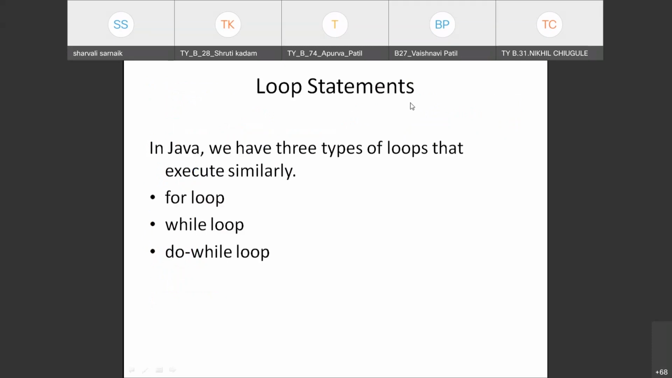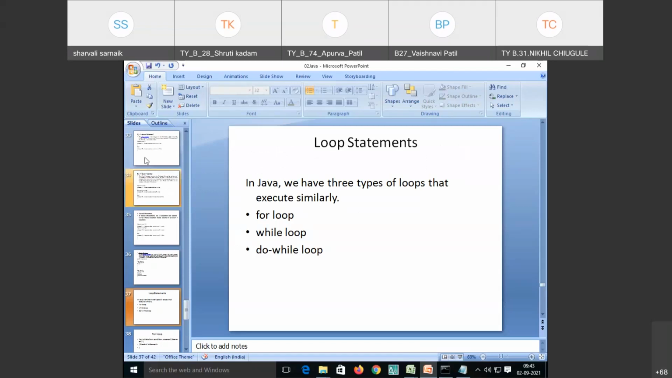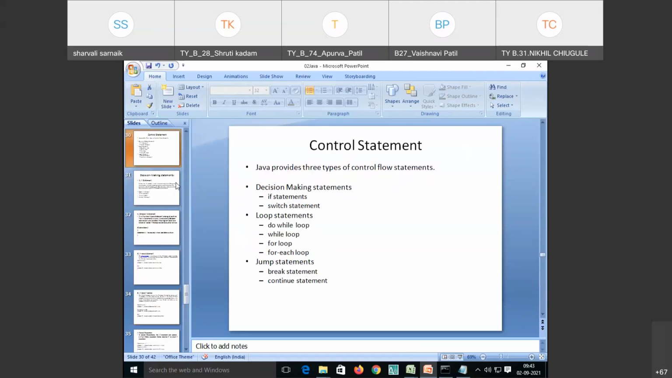Then we have loop statements. For the loop statements in Java, we have three types of loop, that is for loop, while loop, do while loop, and another is for each loop. I forgot to mention here, but the last one is for each loop. So before moving on to the loop concepts, let's have a hands-on on these control statements. The control statements we have seen, that is decision making statements, are the if statement and switch statement.